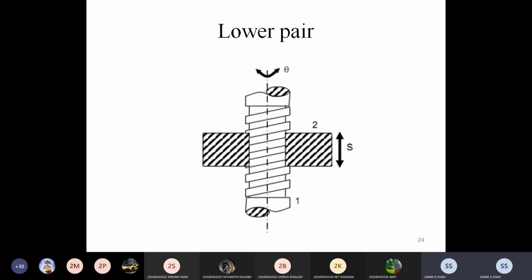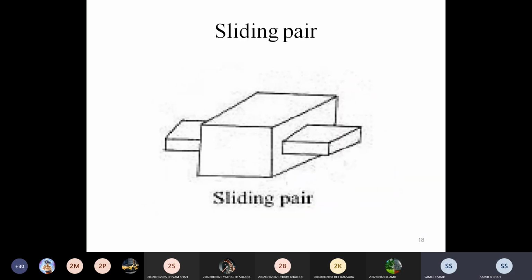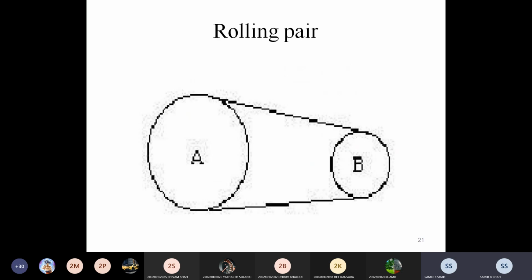Remember that initially, when we talked about sliding pair, there is only relative motion and surface contact. Surface contact is very important when we talk about the lower pair. Wherever surface contact is there and relative motion is there, it is called a lower pair.